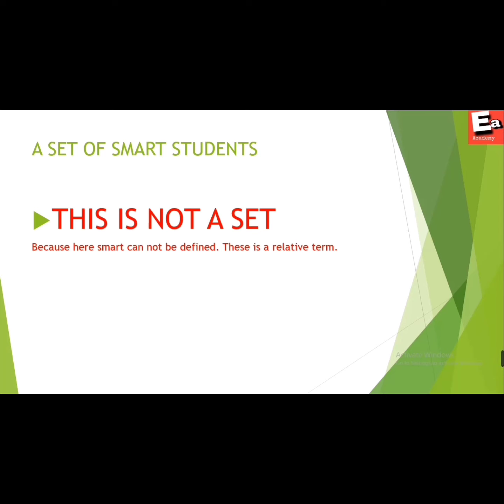Hence, we cannot make a set in this situation. Now we take another example: a set of generous people. Generous is also a relative term, so we cannot make a set in this situation either.